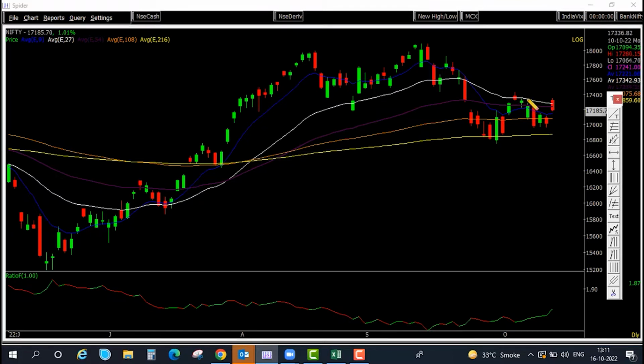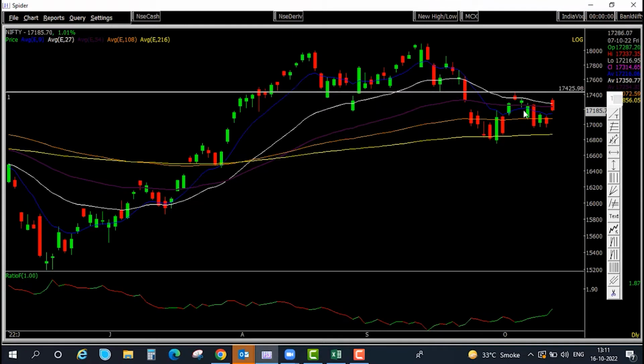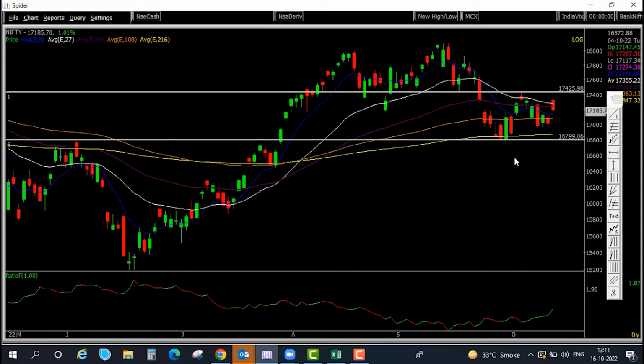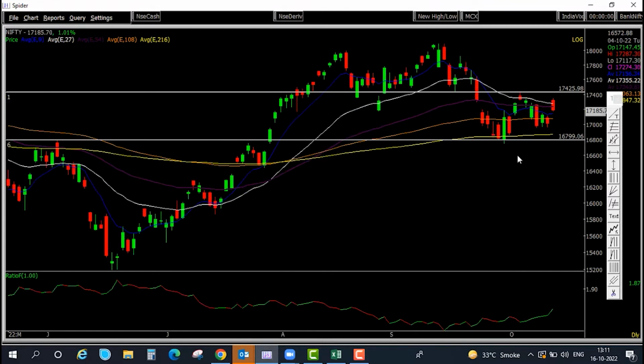As far as the range is concerned, on the higher side prices are facing resistance near the 17,400 level, and on the lower side the market has taken support at the 16,800 level, which is the previous band. We are very close to the upper band and have seen some reactions. But the overall view is sideways to negative.